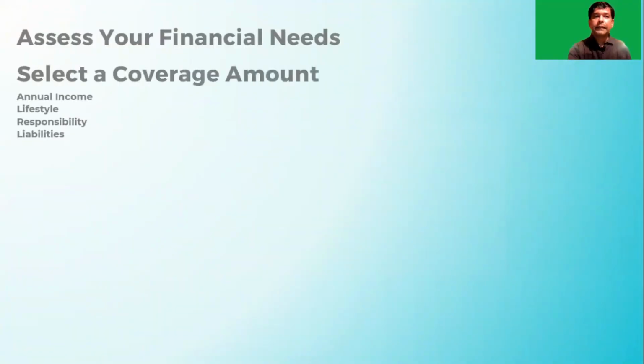What is your financial need? Select a coverage amount. Basically, you should select the coverage amount based on your annual income, your lifestyle, your responsibilities, and your liability. As a thumb rule, if your annual income is 10 lakh, then your policy cover should be at least 10 times of your income. Now, this is just a benchmark. This is not a hard and fast rule. One should assess his insurance needs based on lifestyle, responsibilities, liabilities, and goals, right? So one should consult his or her financial planner to arrive at a proper coverage.